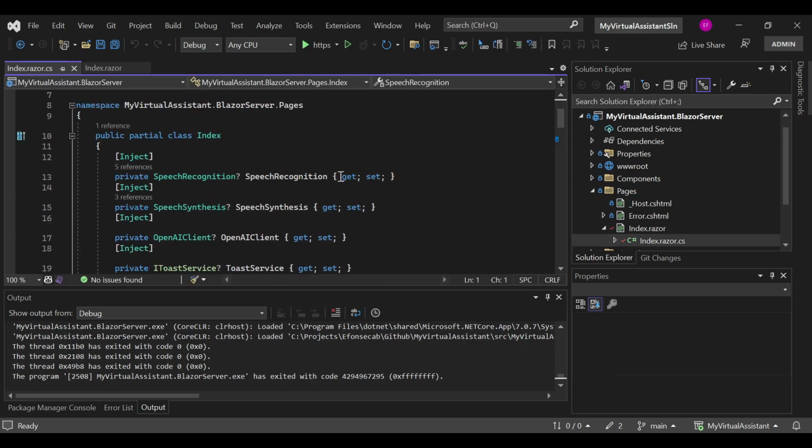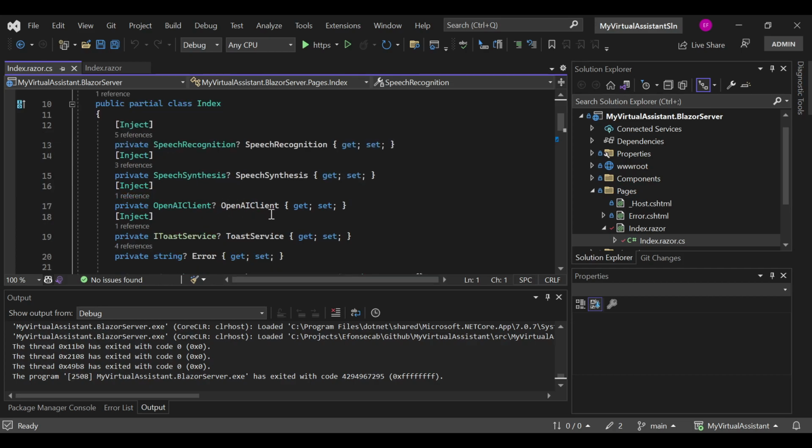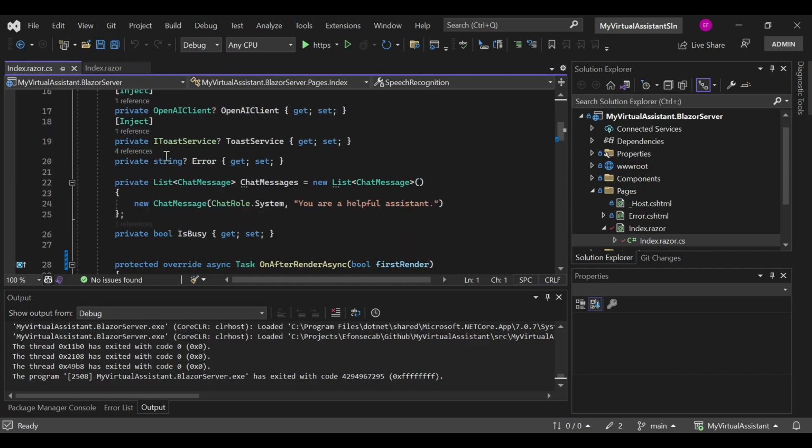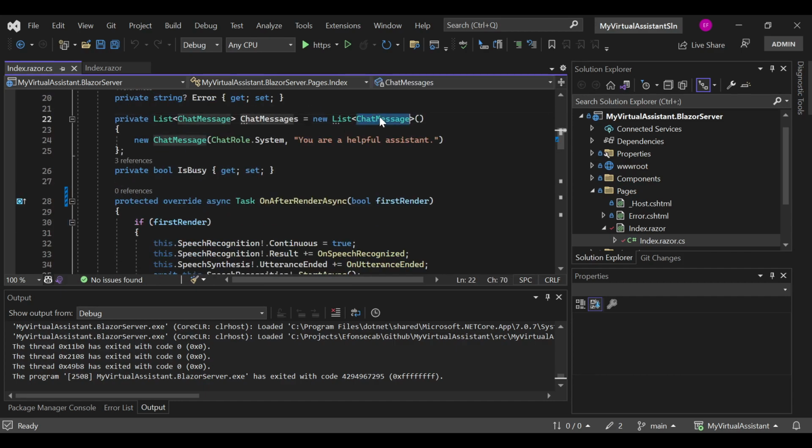So we are injecting in here a couple of services, right? The speech recognition, the speech synthesis, the OpenAI client, and the service, right? We create the error variable, right? And we initialize the list of chat messages, right? We want to have a default value, which is of type role, and we are setting the default prompt or the system prompt, right?